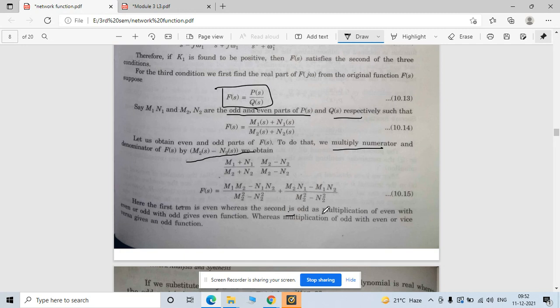A multiplication of even with even or odd with odd gives an even function, right? What is explained: the multiplication of even into even and odd into odd gives an even function. So this is not in terms of value, right? This is in terms of your signals and systems.